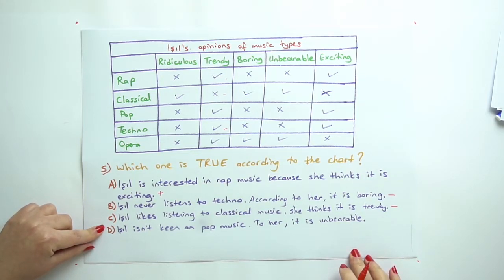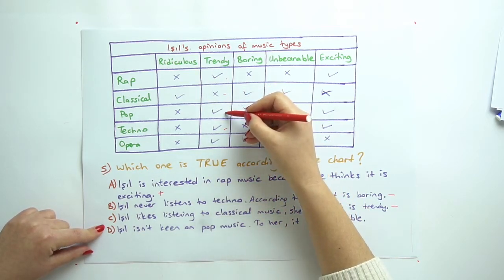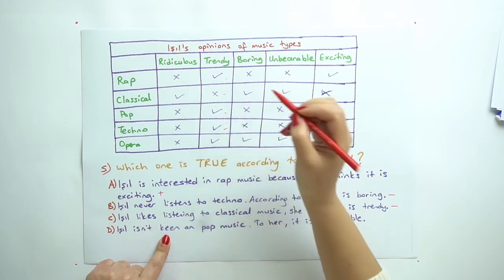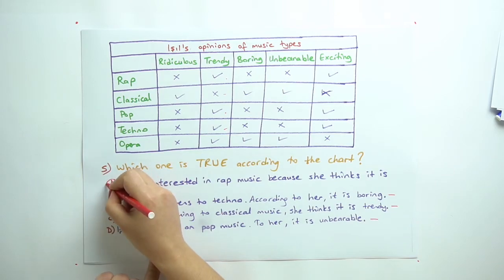And D. Işıl isn't keen on pop music. To her, it is unbearable. Find pop music. Here, she isn't keen on it, but she finds it trendy. So we cannot say this one too. And the answer is A.